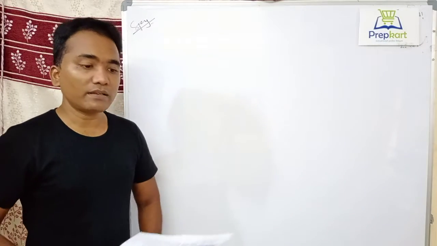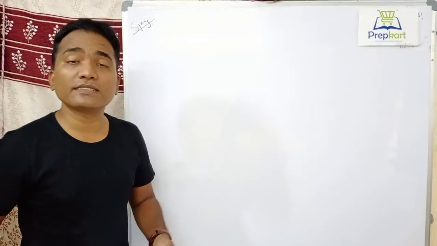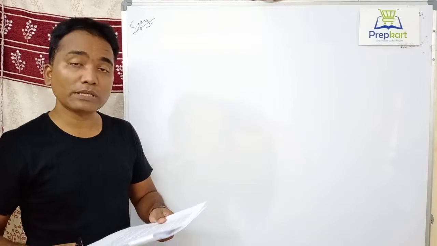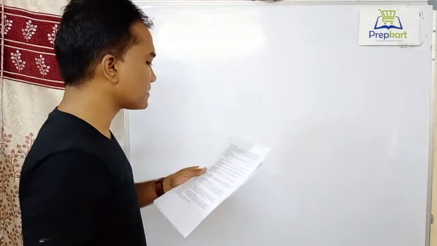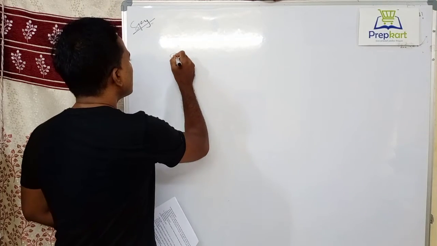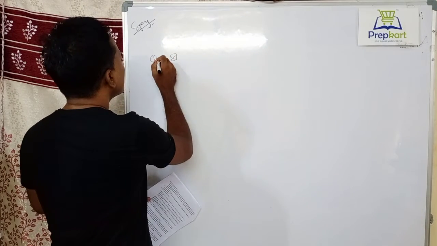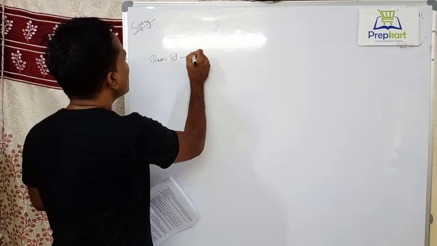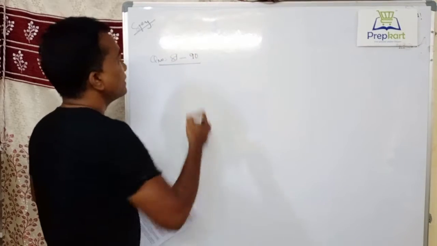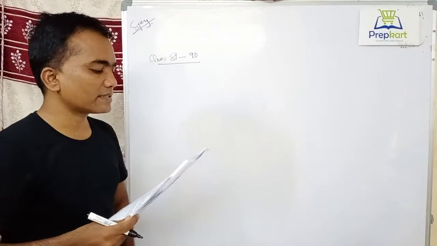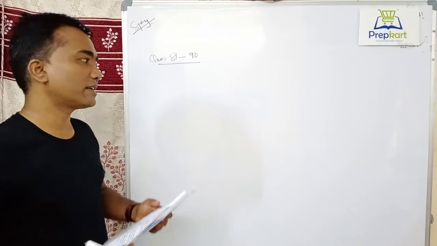Hi, good morning everyone. Till now we have discussed 80 questions. Now from question number 81 onwards I will discuss. So this is question number 81 to 90. Now question number 81 says, what is limited currency?